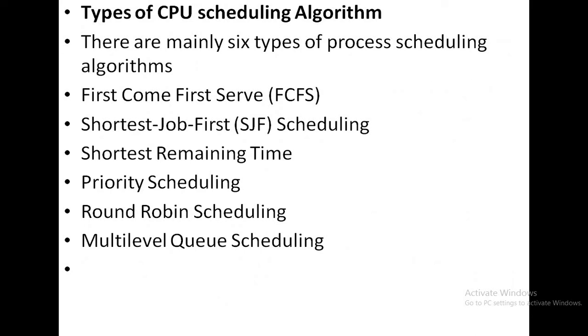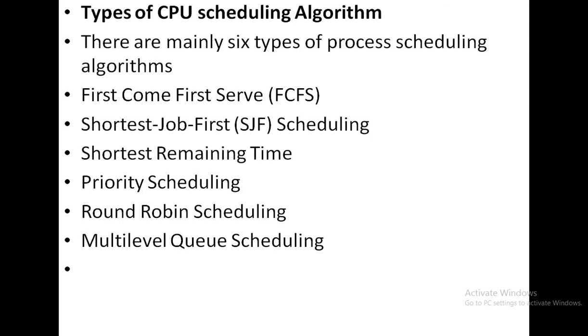Next are the types of CPU scheduling algorithms. What are the different types? There are mainly 6 types of process scheduling algorithms. The first one is first come first serve, or FCFS, and the second one is shortest job first scheduling, or SJF.